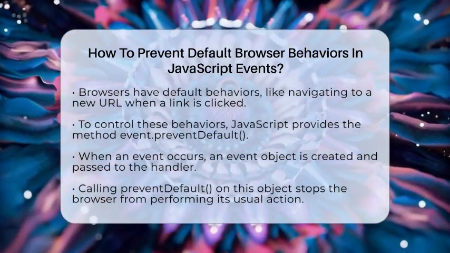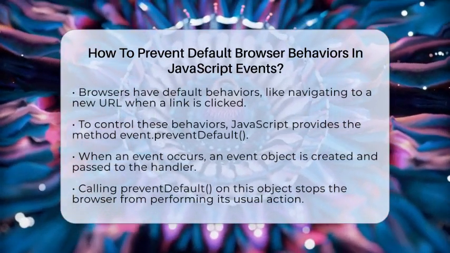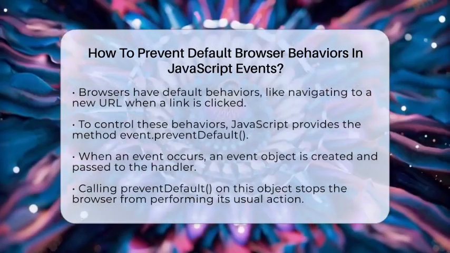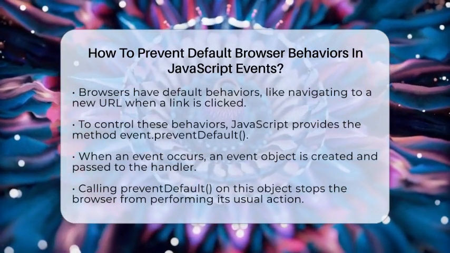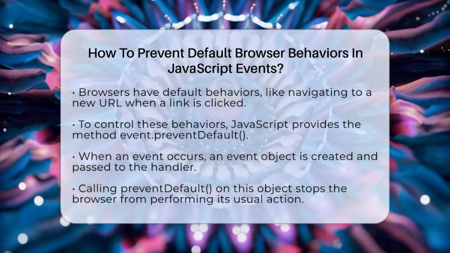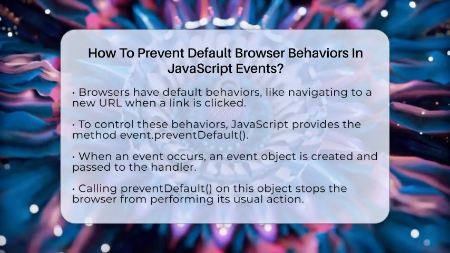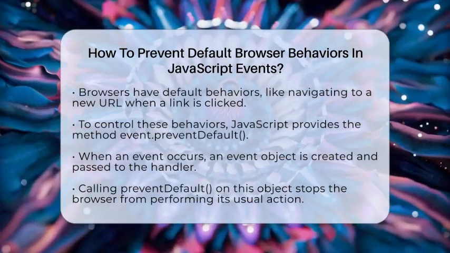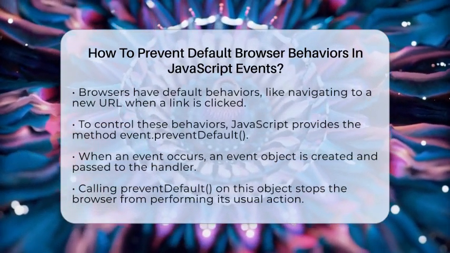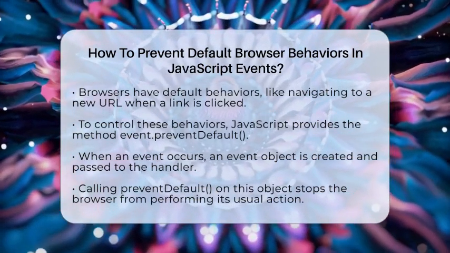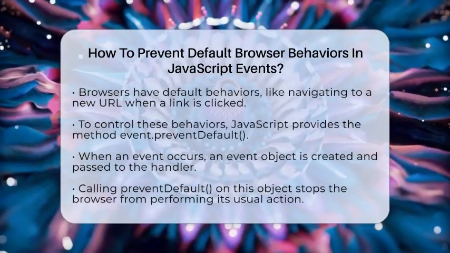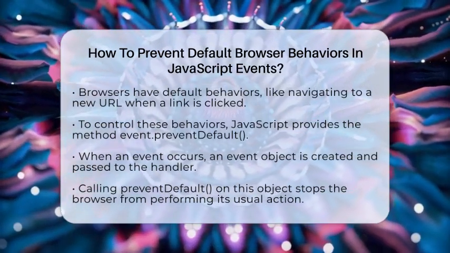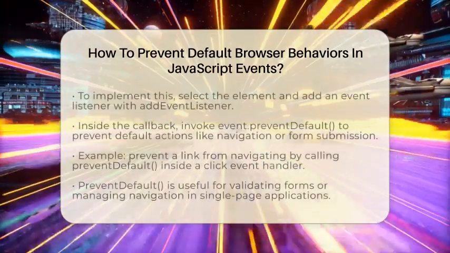In JavaScript, the main way to stop the browser from doing its usual action is by using a method called event.preventDefault. When an event occurs, like clicking a link or submitting a form, an event object is created and passed to your event handler. Inside that handler, calling preventDefault on this object tells the browser to stop its default action. For example, if you don't want a link to navigate when clicked, you can prevent that navigation from happening.